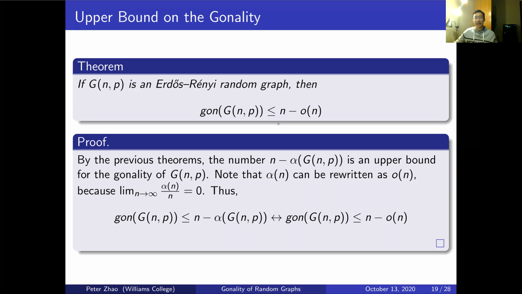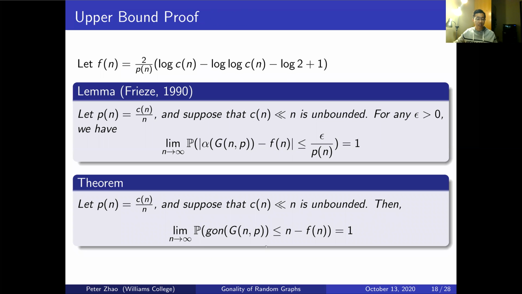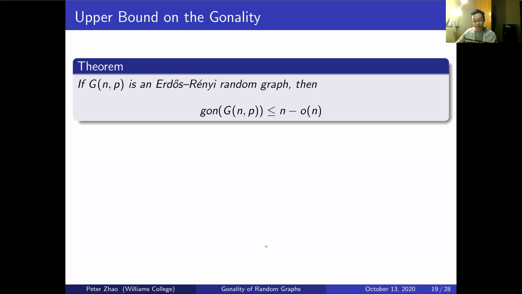We conclude that the gonality of a random graph is bounded above by n minus alpha of the random graph. So n minus f of n bounds the gonality above.